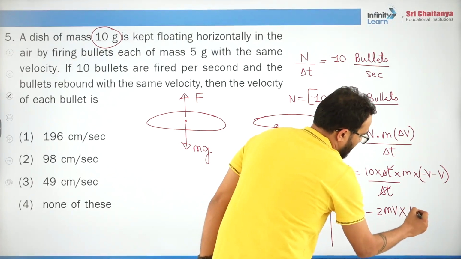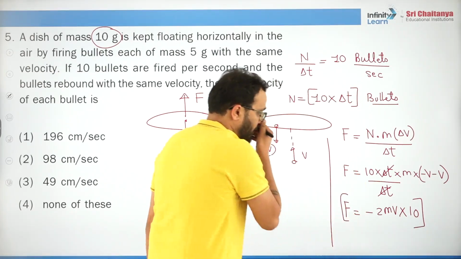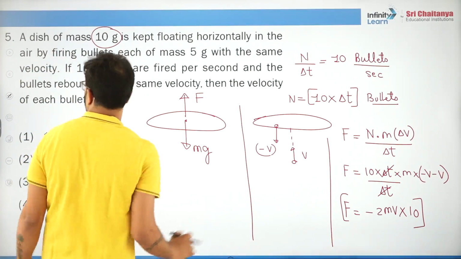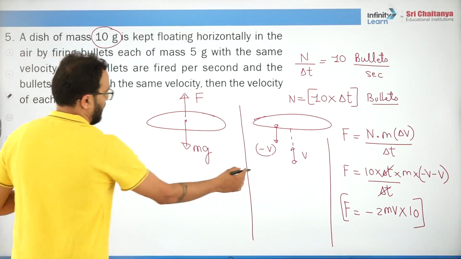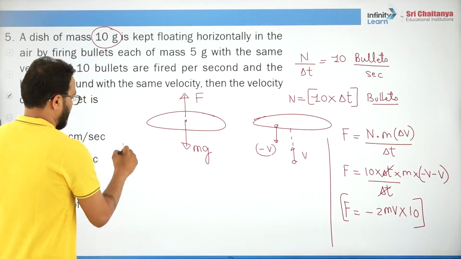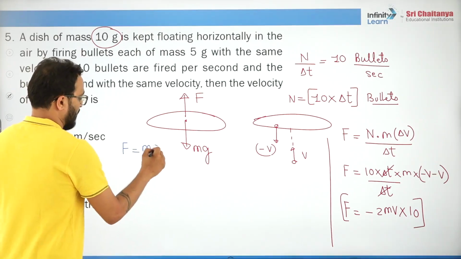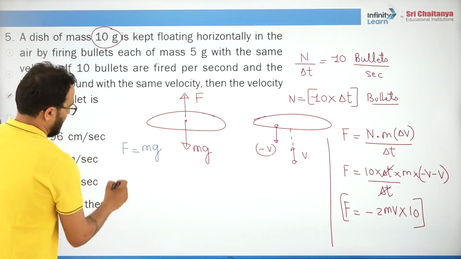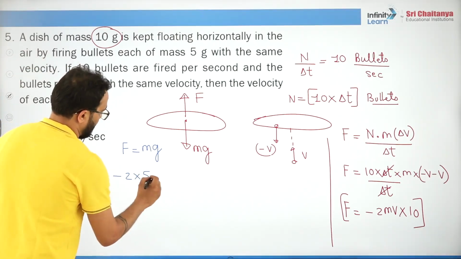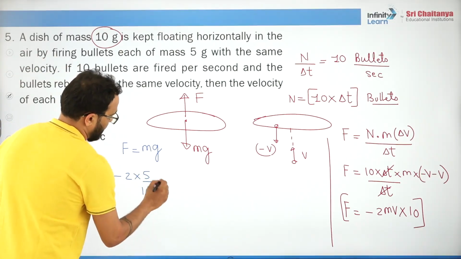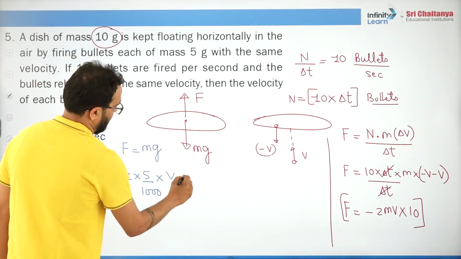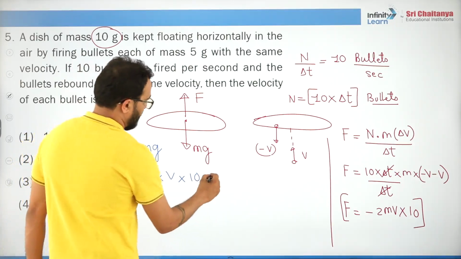2mv into 10. Since this block is at rest, obviously the net force must be 0. So we will say F must be equal to mg. Now what is the force? Minus 2 into mass of single bullet. What is the mass of a single bullet? 5 grams, 5 by 1000 kg, into velocity of a single bullet, which we have to figure out, into 10, is equal to m.